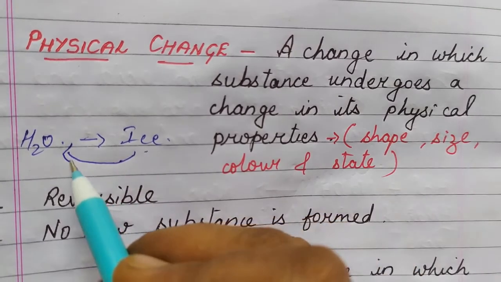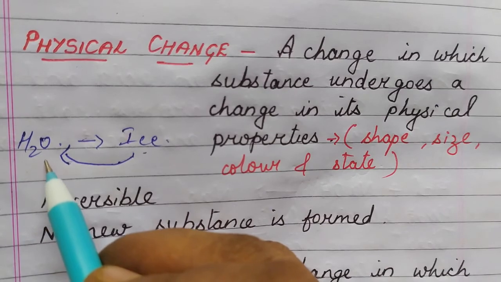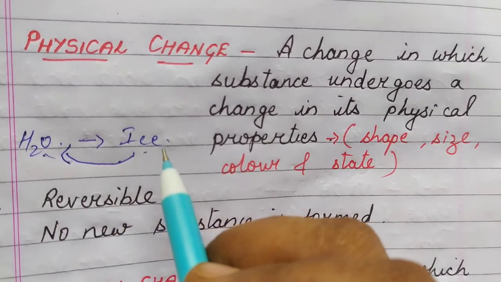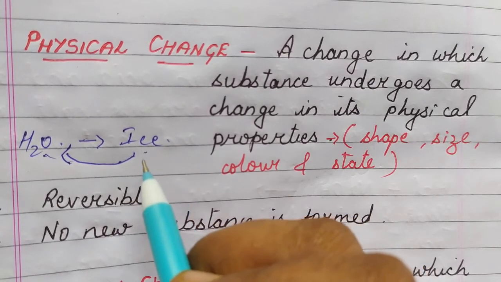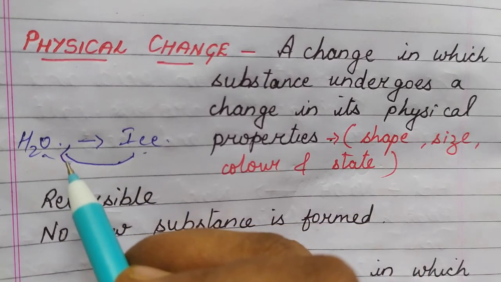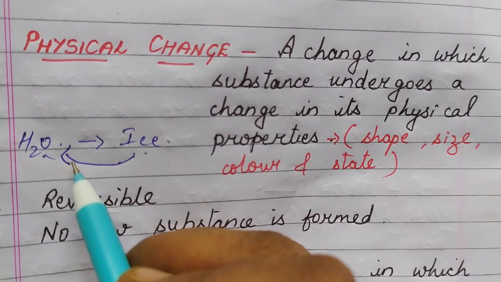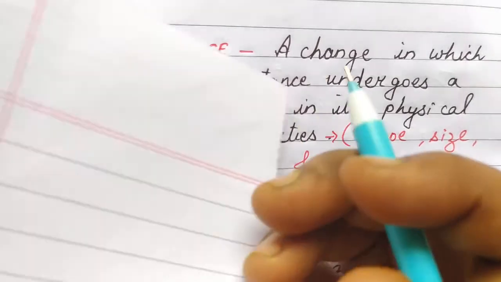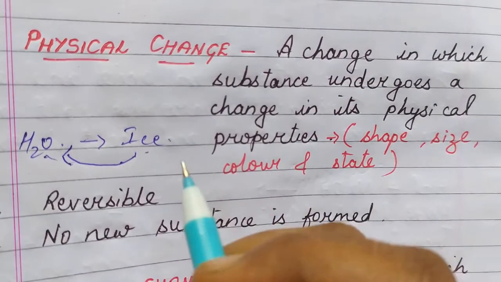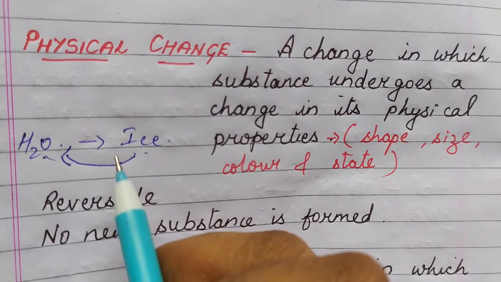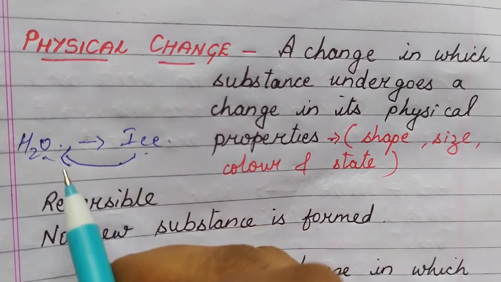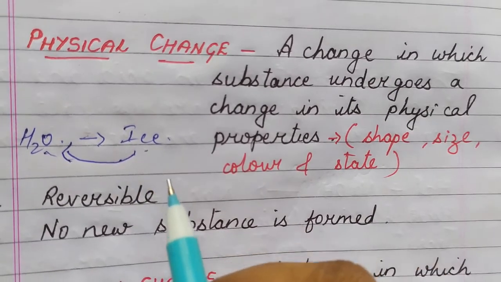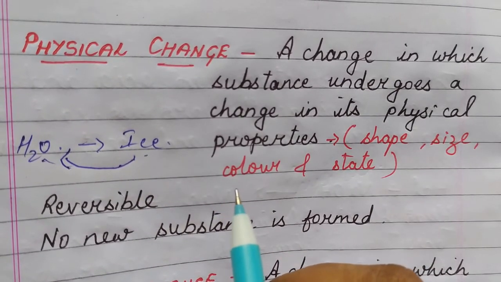That means the state has changed here. There is a change in state. The water is liquid. When it has become ice, it has become solid. Again, there is a change in its state. So here you can see that in the first example, there was a change in shape and size. The paper's shape and size changed. Here I told you the example of water becoming ice and ice back to water. The state is changing. Then there are a few examples in which there may be a change of color.